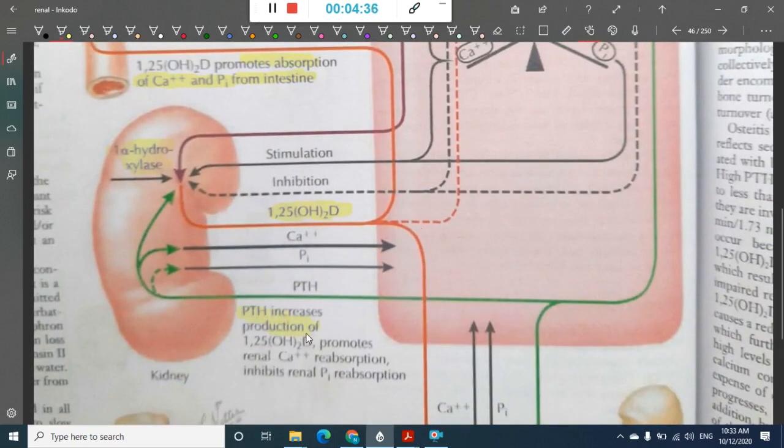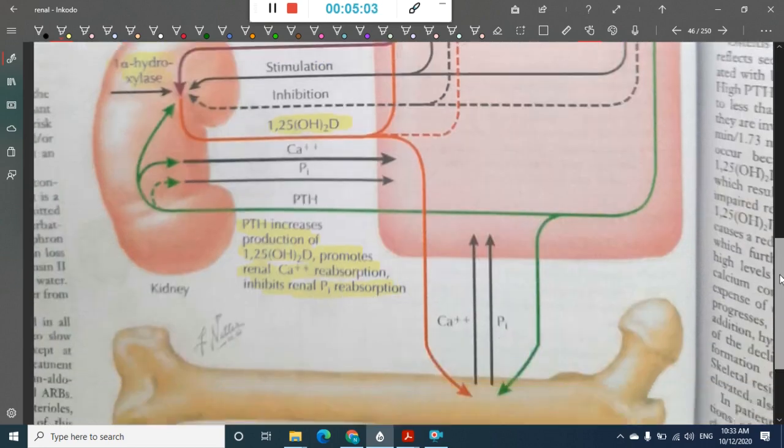This parathormone in turn activates the production of 1,25 dihydroxy vitamin D, and it promotes calcium reabsorption and inhibits phosphate reabsorption in the renal tubule. Calcium reabsorption is promoted by both vitamin D and parathormone, whereas vitamin D promotes reabsorption of phosphate, whereas parathormone will inhibit the reabsorption of phosphorus.